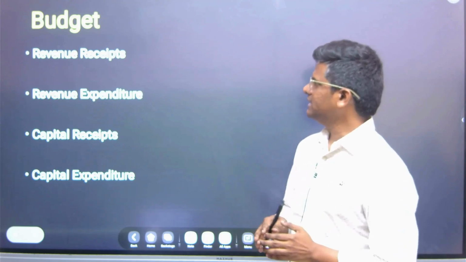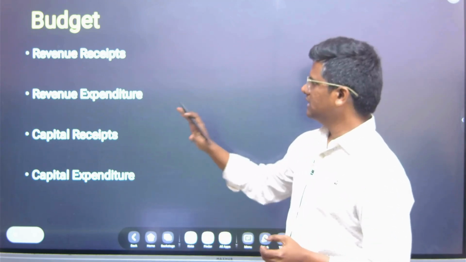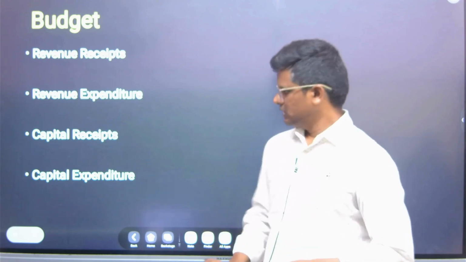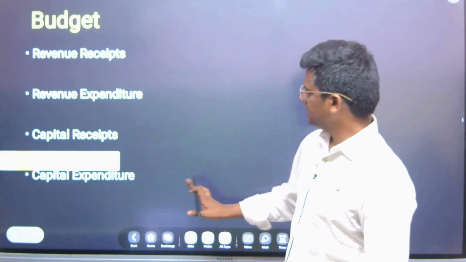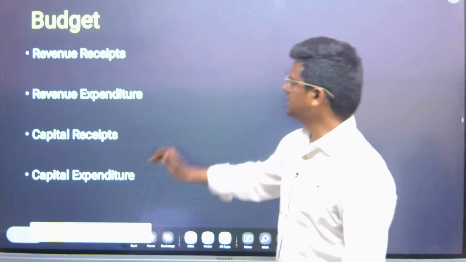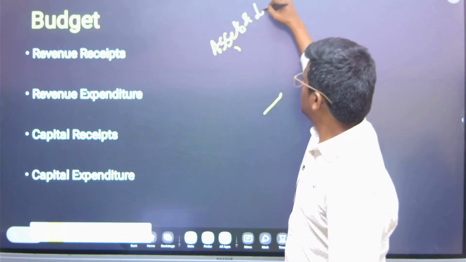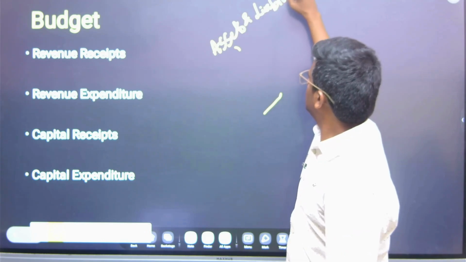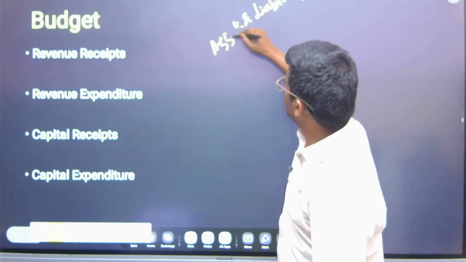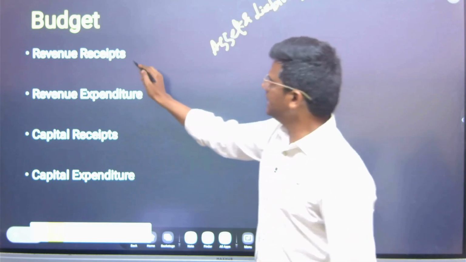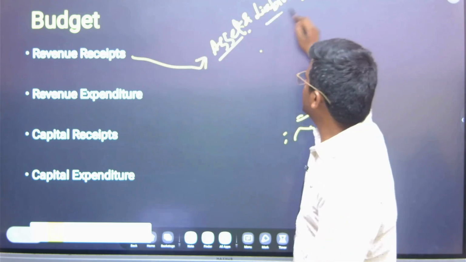So in the budget, the receipts and expenditure are organized under the revenue head and capital head. So what is the main concept? It is assets and liabilities. Suppose we get any revenue without selling an asset and without creating a liability.